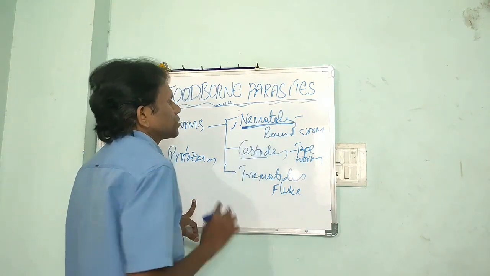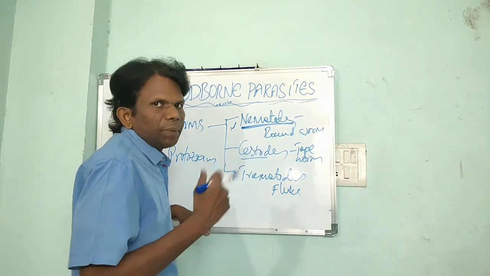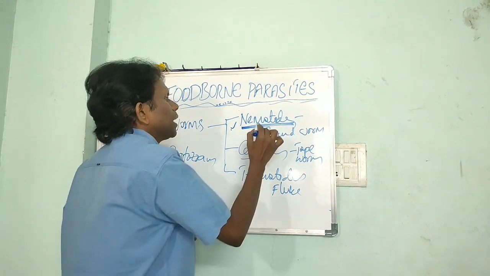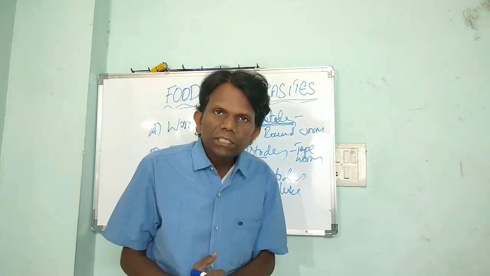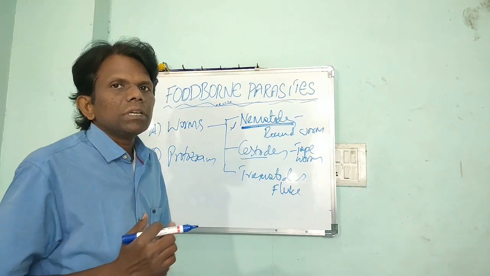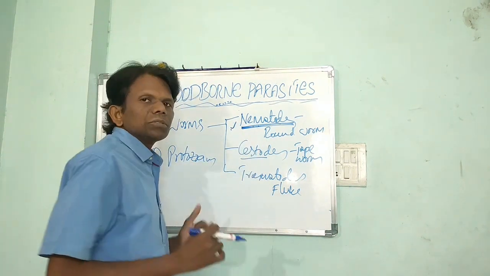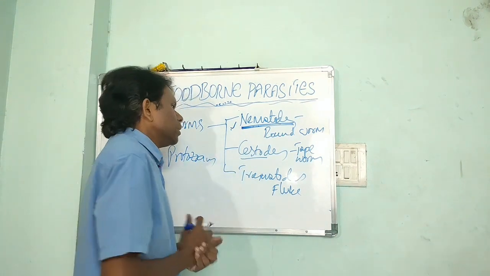Once these nematode cysts enter inside the human body, what will happen? The symptoms will appear: diarrhea, vomiting, and abdominal cramps will occur, and watery diarrhea also will come. With cestodes also, abdominal cramps, nausea, and diarrhea will come. Trematodes.